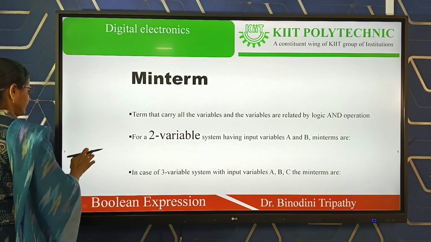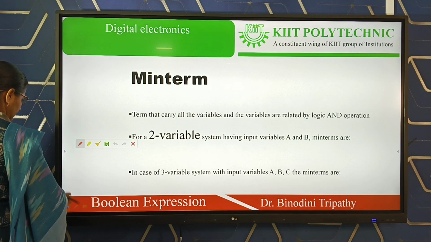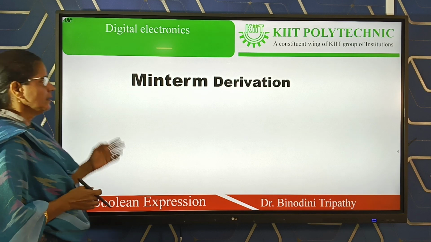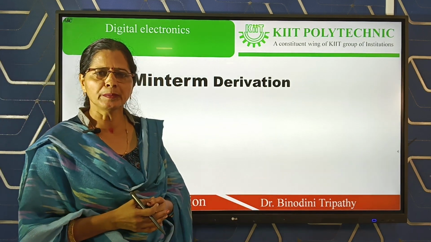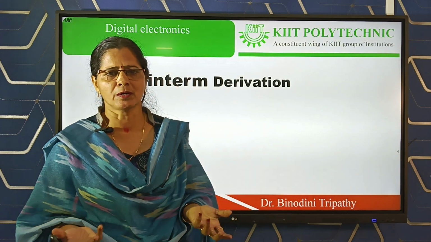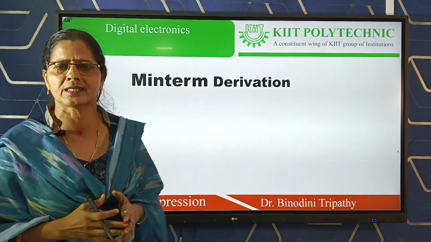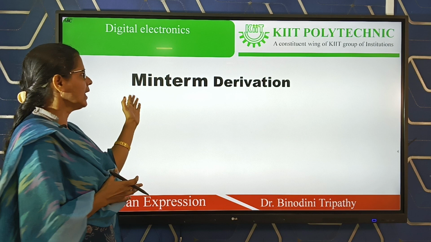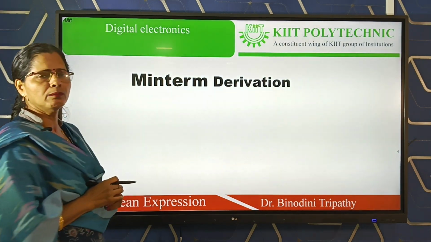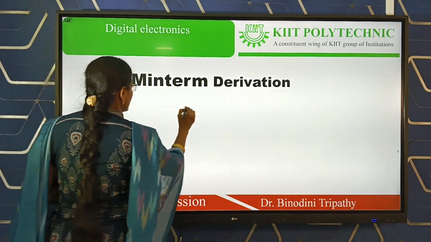Next, this is the definition of a minterm. We are just reciting the definition: the teacher is telling that this is a product term, and that product term carries all the Boolean variables, and the Boolean variables are related by AND operation. But we ourselves can derive the minterms. For example, you have a two variable system. In a two variable system, how many combinations can we get?